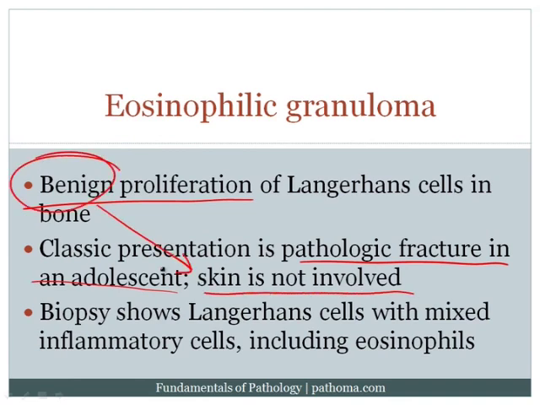And the biopsy is going to show Langerhans cells with abundant eosinophils, and that's why it's called eosinophilic granuloma. It's important to be familiar with this disorder because especially on examinations and even in the clinics, if you've got a patient with a pathologic fracture that's an adolescent, for example, they're playing basketball and then they fracture a bone, you would start thinking about osteosarcoma. So it's important to have eosinophilic granuloma on your differential as well.